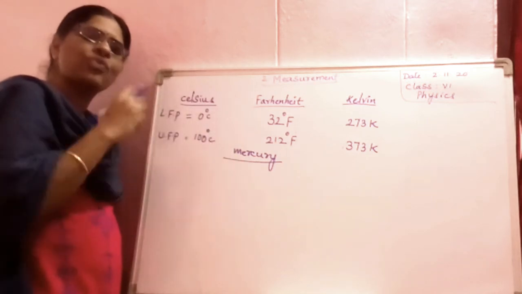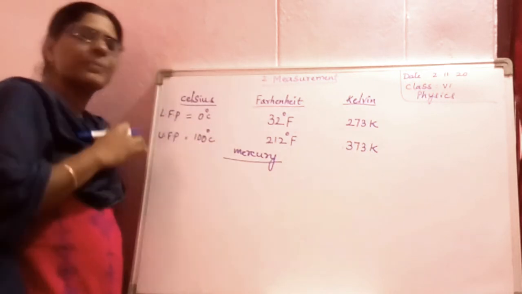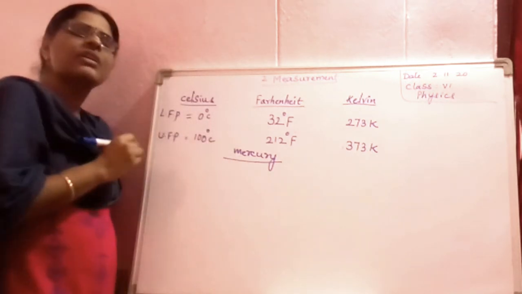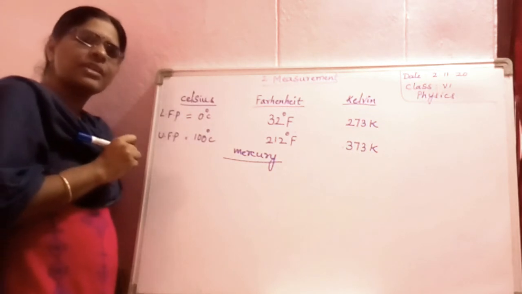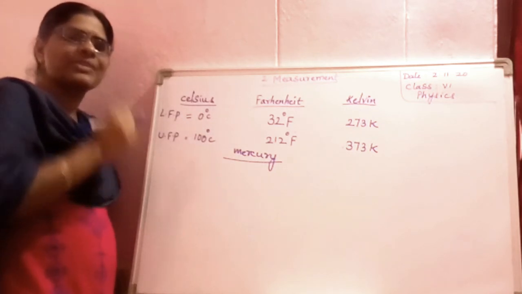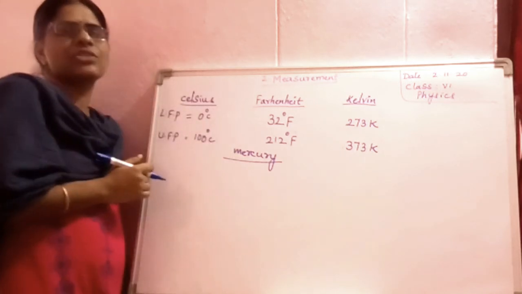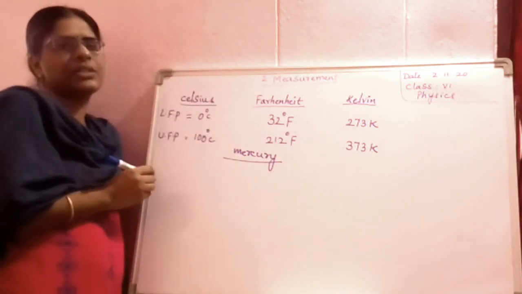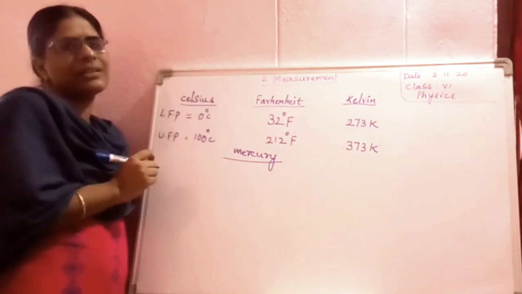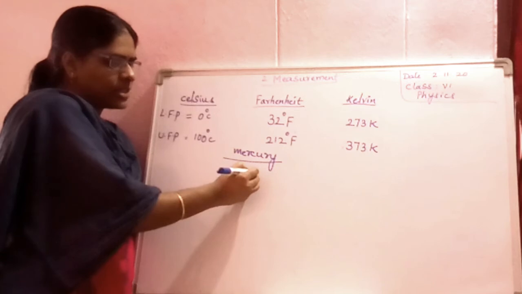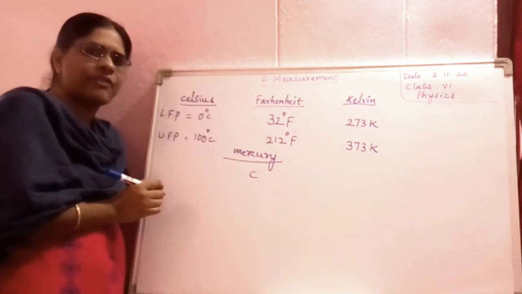If you want to find the temperature of any object, the rise in the level of the mercury gives you the temperature value. Okay? See the thermometer if you have at your home. The rise in the mercury level gives you the temperature of the object. Okay? Now, on your clinical thermometer also you see centigrade will be there.